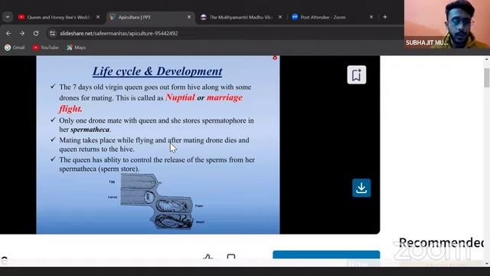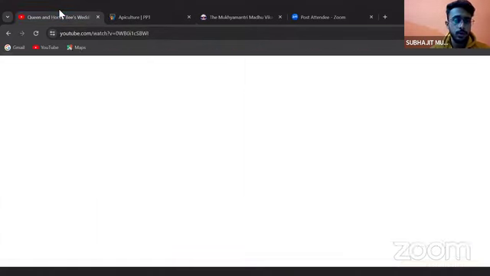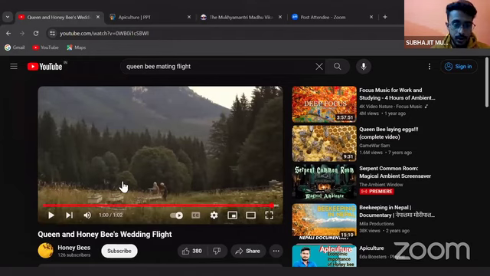So the queen has the ability to control the release of sperm from the spermatheca. I'll show you a video from YouTube so that you can have a clear perception of how this works.